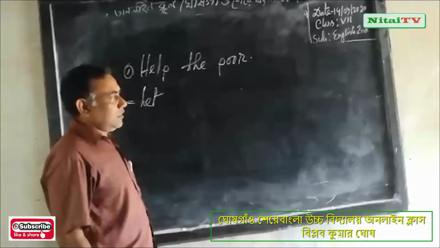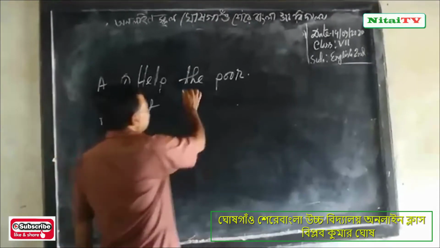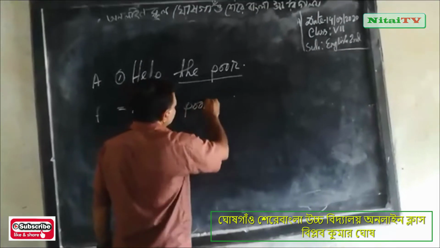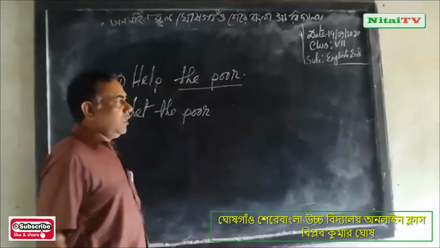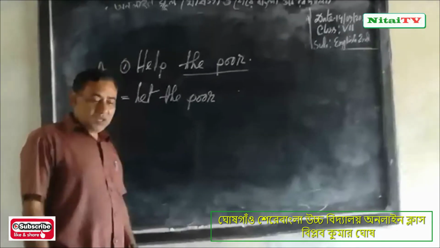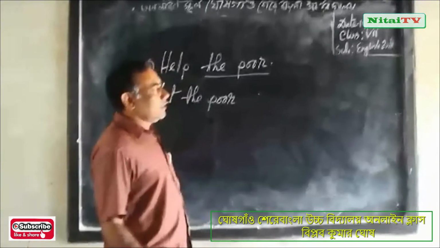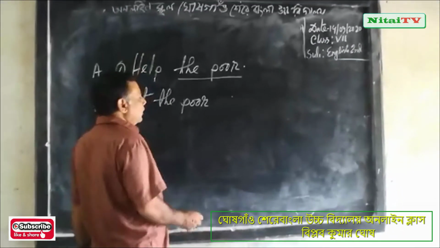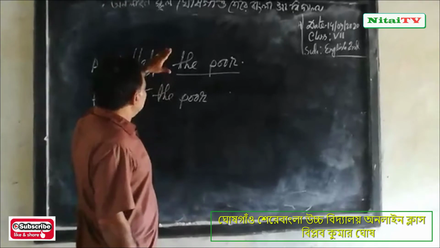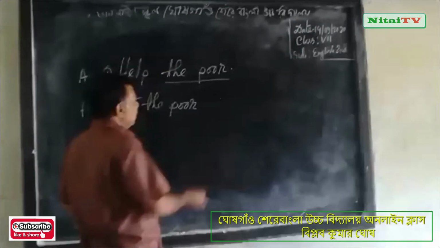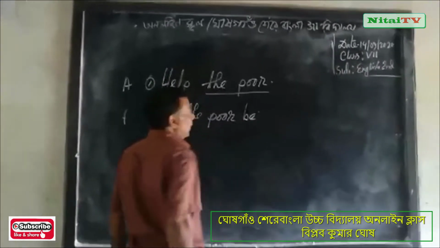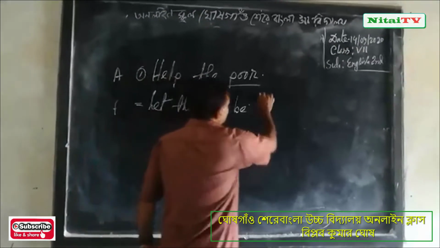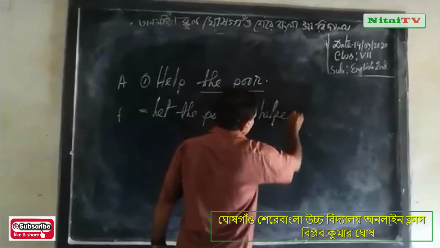Then you will write the object. This is the object, the poor. Let the poor. Then you will add an auxiliary verb. I have already said you will write the auxiliary verb be when you change the imperative sentence. Be, and then you will write the past participle of the verb. So you will write helped.